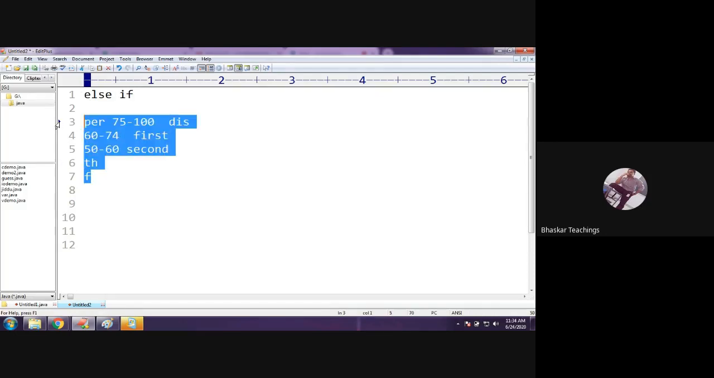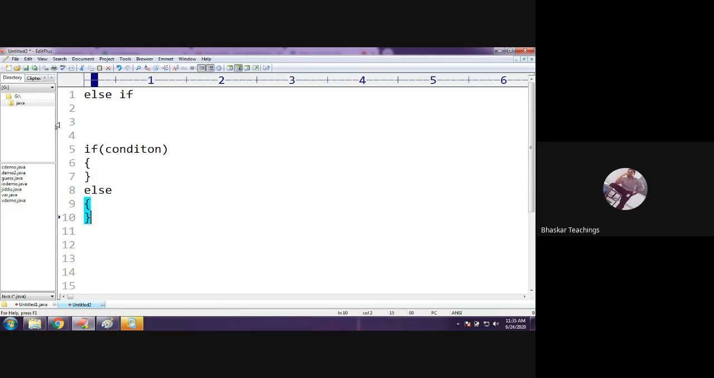Okay, and the syntax is same like if else. So if you have an if statement, inside that condition, this is the body of the if statement, and we have else. I'm first writing the if else block, the if else syntax. Look carefully. Let me delete this. So this is the if condition, if block, and this is the else block.